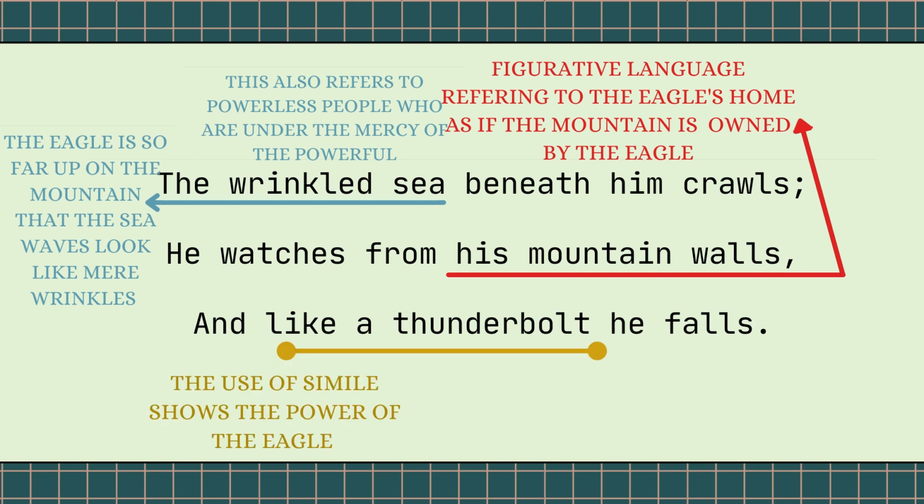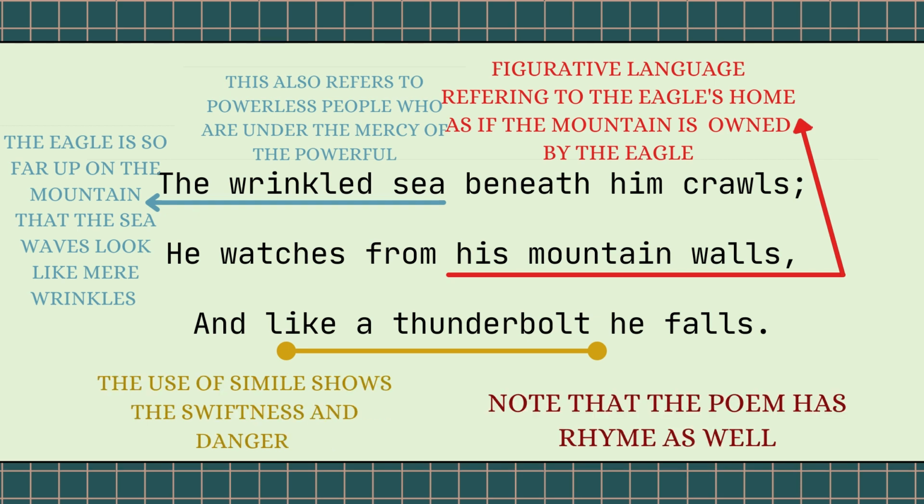And in the third line, "and like a thunderbolt he falls." That is a very easy literary technique to spot, the use of simile here. It shows again the power of the eagle. Because the writer mentions a thunderbolt, we can see that the eagle is flying downwards with so much swiftness and danger and destructive nature like a thunderbolt.